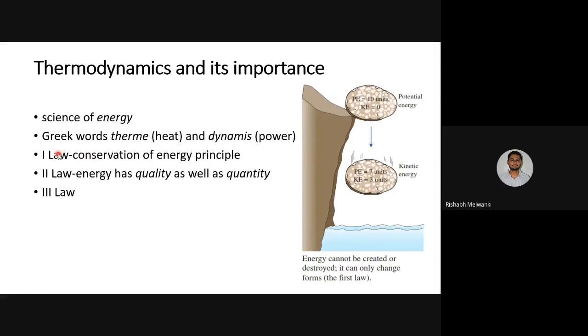Okay, so from the first law we know the conservation of energy principle. By the second law we come to know that energy has quality as well, and from the second law we will be able to analyze the basic heat engine and refrigerator. The third law of thermodynamics is not in the syllabus, but usually in interviews they ask this question, what is the third law? We'll discuss this afterwards in the entropy module.